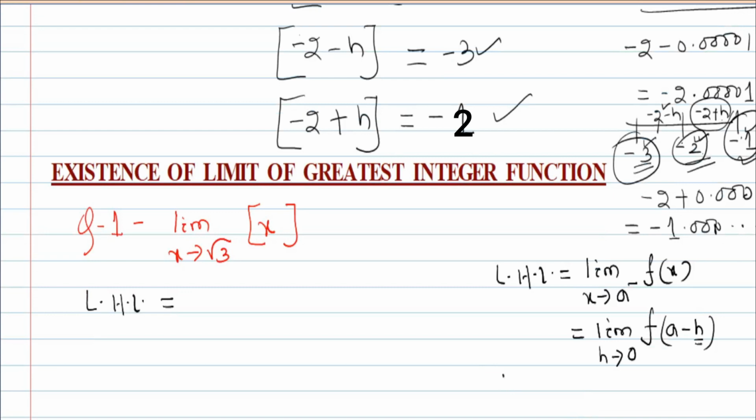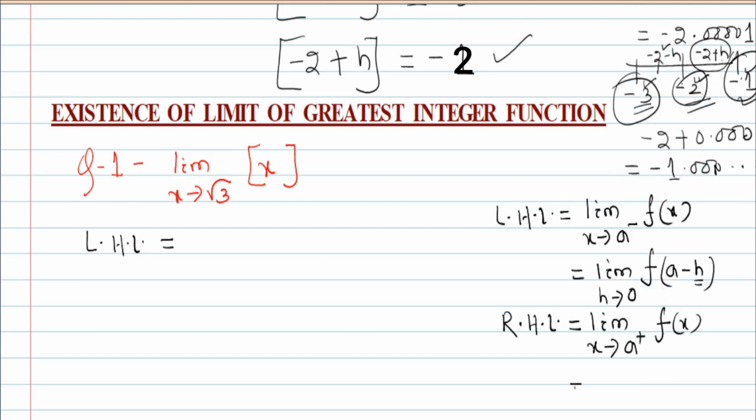And what is the value of the right hand limit? Right hand limit is limit x tends to a plus, the right hand side of a, of f of x. This can be written as limit h tends to 0, where x is replaced by a plus h. These are all about the left hand and right hand limits, so keep it in your memory.